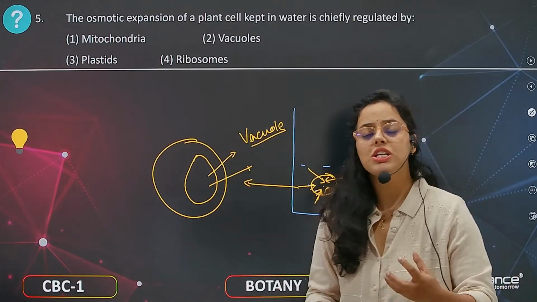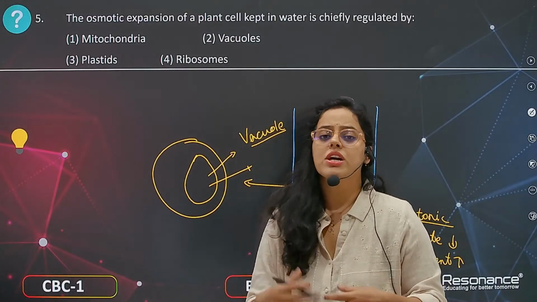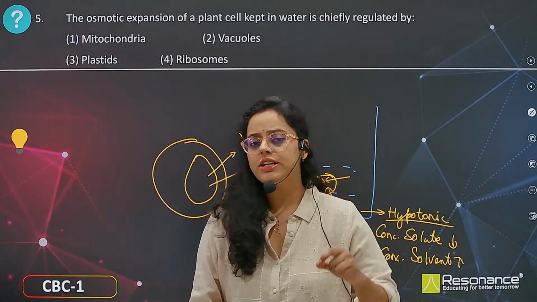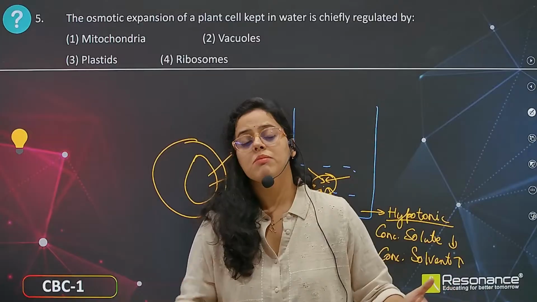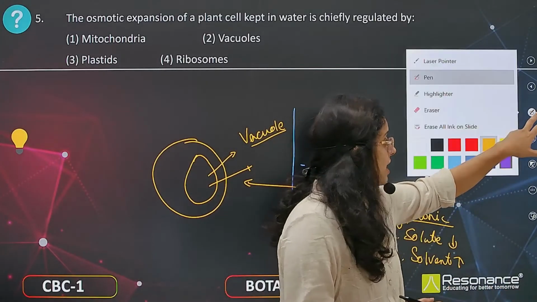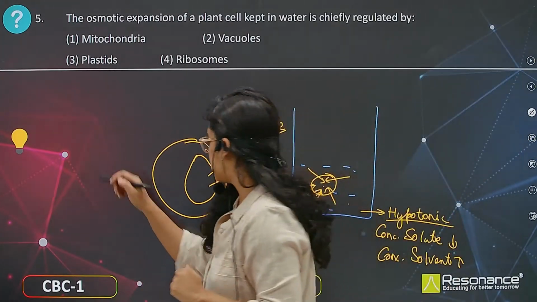So the vacuole is basically storage of water, minerals, or certain excretory substances. These are very small organelles in animal cells. Sometimes animal cells don't have vacuoles, but in plant cells the vacuoles are larger in size. You must have seen in the plant cell diagram also.